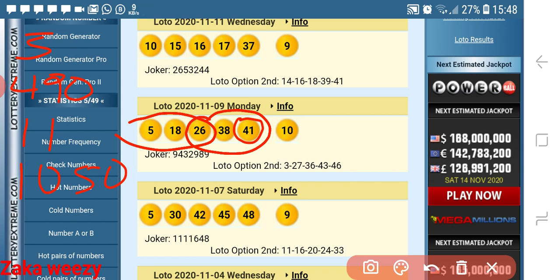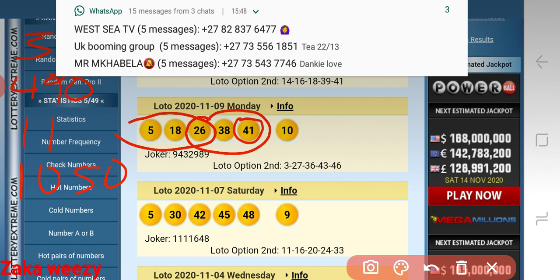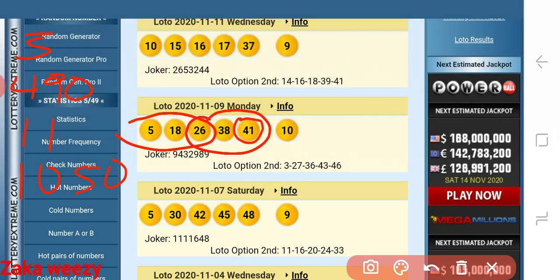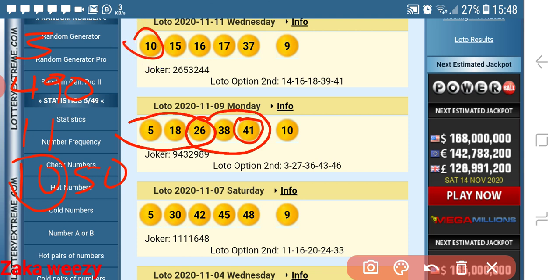But what I want us to do, let's start there. 4 plus 9 is 13. We know that 13 is 4. When you look there, there is no 4 up there. Okay, let us come through this code. We had 10 here, and you see 10, and we had 15, and you also see 15 there.